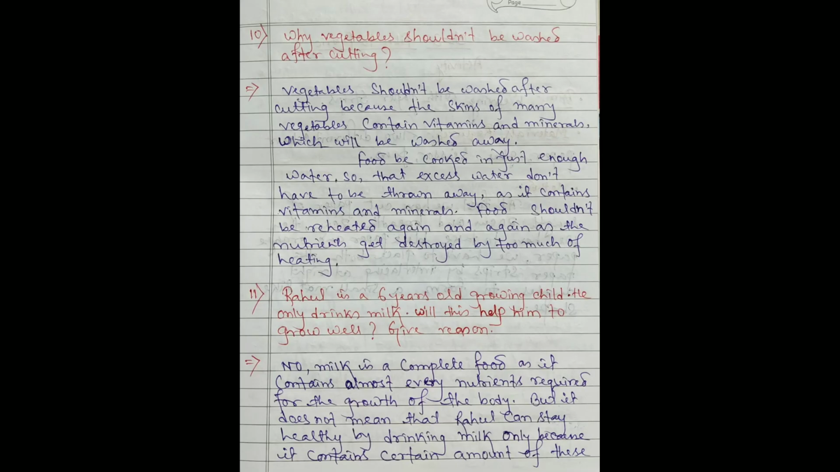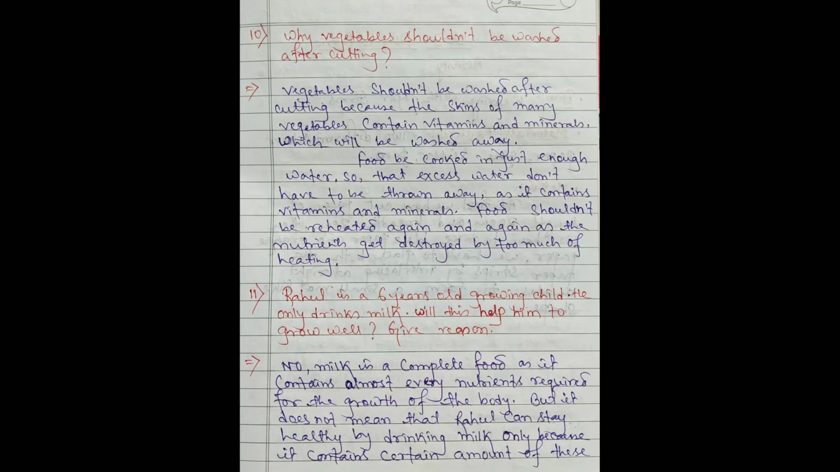Next, question number 10. Why vegetables should not be washed after cutting? Vegetables should not be washed after cutting because the skins of many vegetables contain vitamins and minerals which will be washed away. Food should be cooked in just enough water so that excess water doesn't have to be thrown away, as it contains vitamins and minerals. Food should not be reheated again and again, as the nutrients get destroyed by too much heating.